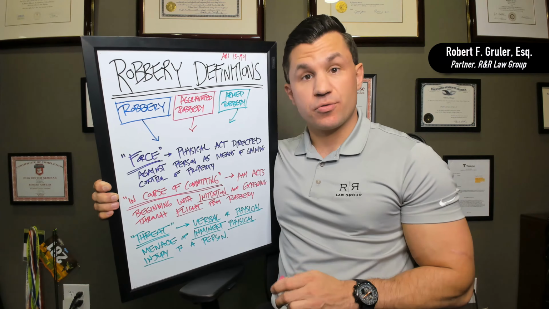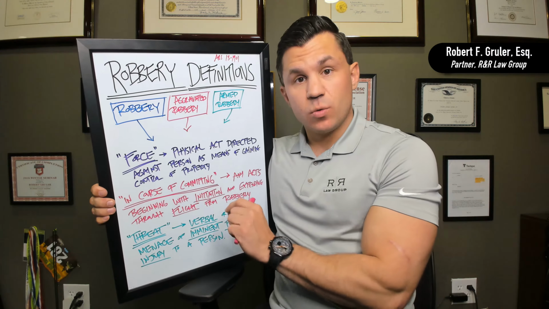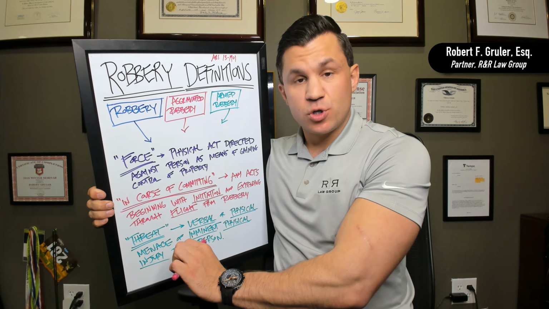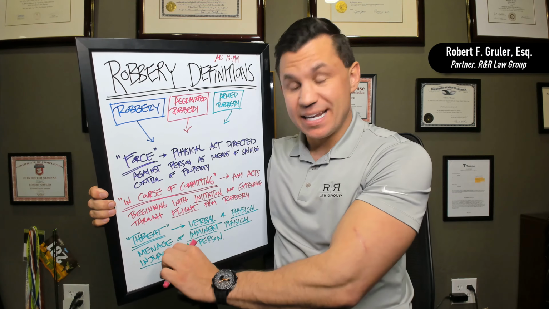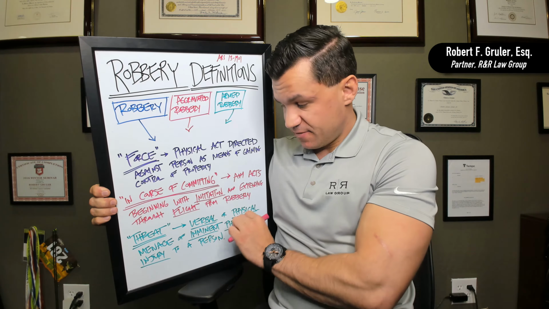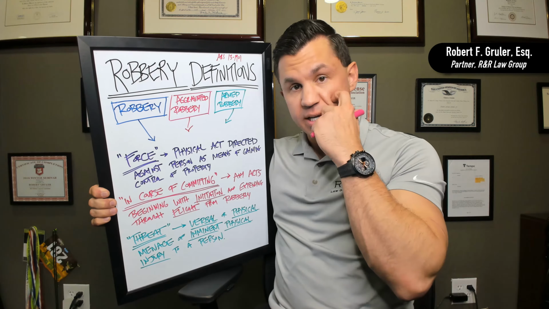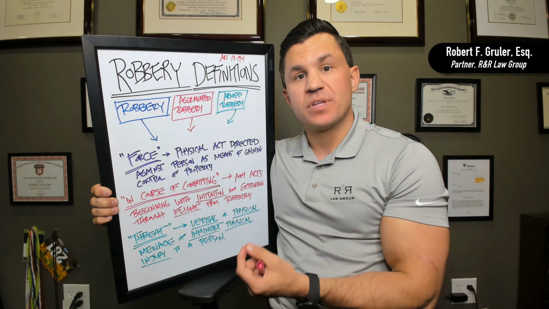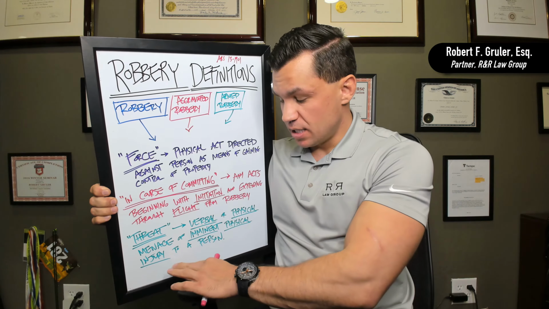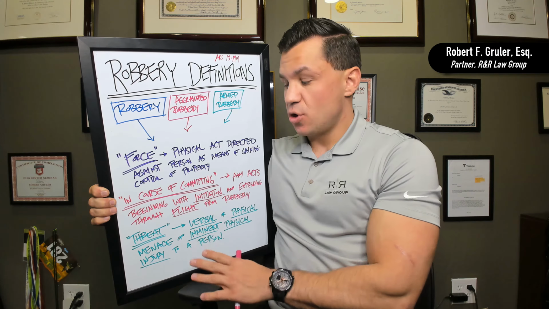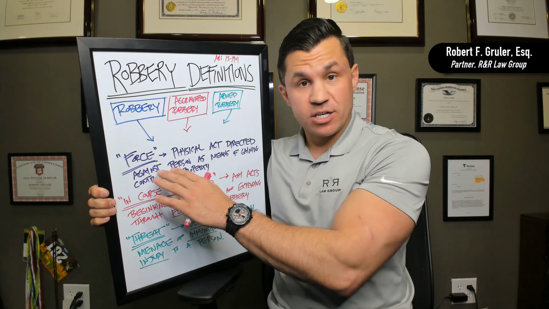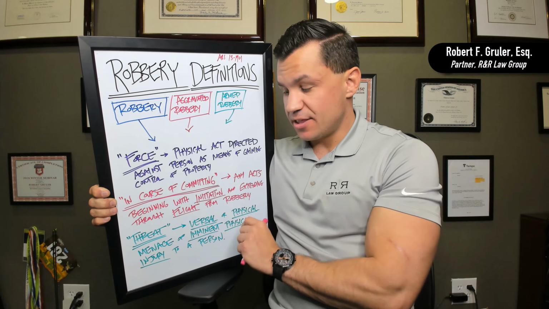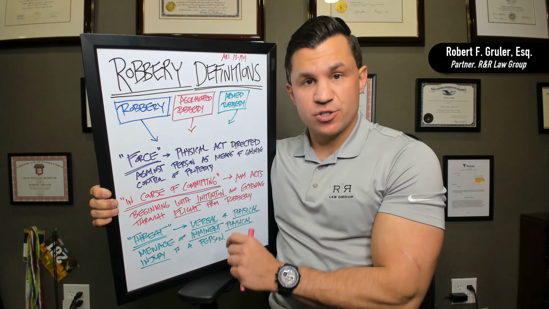And finally, threat. What is a threat? Here we're talking about verbal or physical. The statute calls it a menace. So a verbal or physical menace of imminent physical injury to a person. So it's either words or it's actions that are going to cause a person to believe there is going to be imminent physical injury to that person. So it's different than just using force. So force here has to be a physical act. A threat can be a verbal act. It can be language stating that there is going to be imminent physical injury.